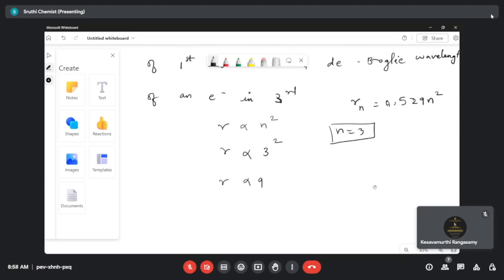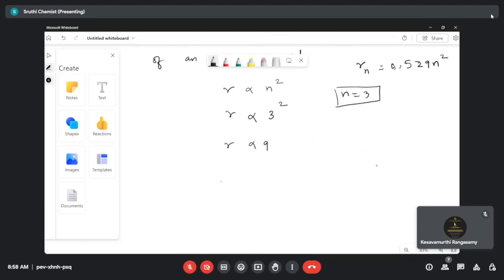What's the previous formula we learned? 2 pi R is equal to n lambda. Let's substitute. The R value is 9R, and the n value here is 3, so it is 3 into lambda.